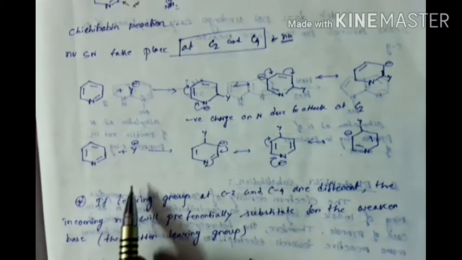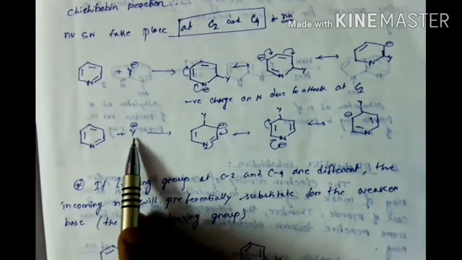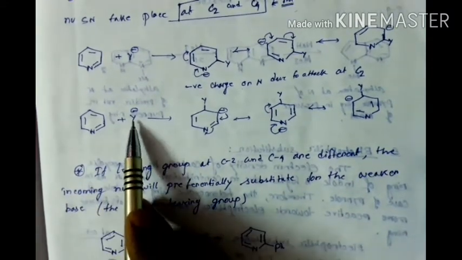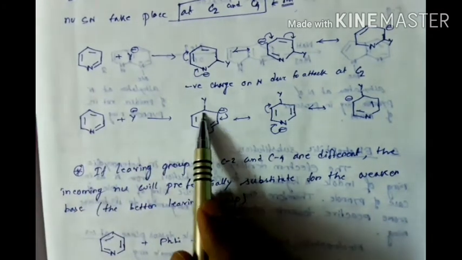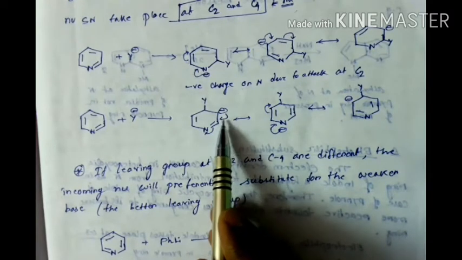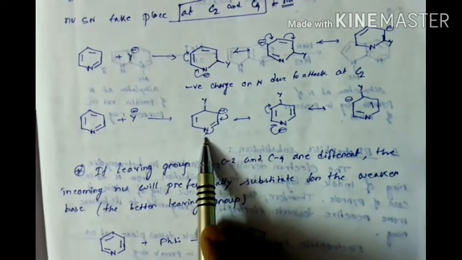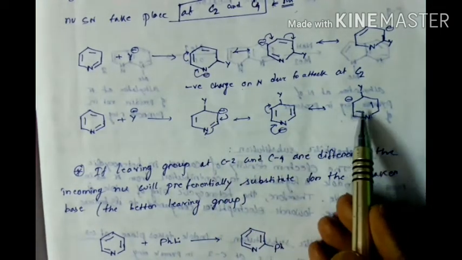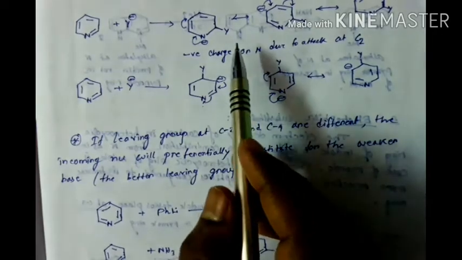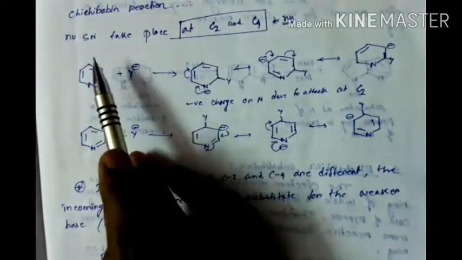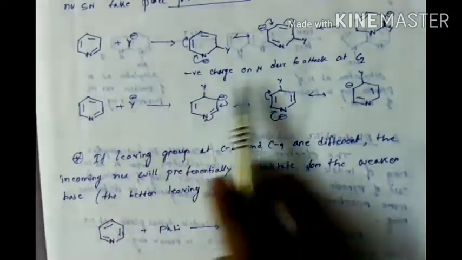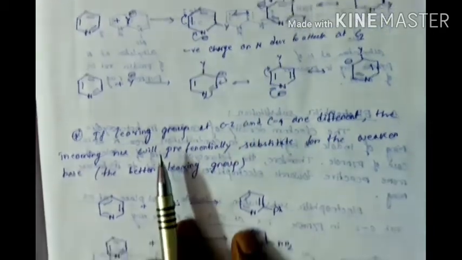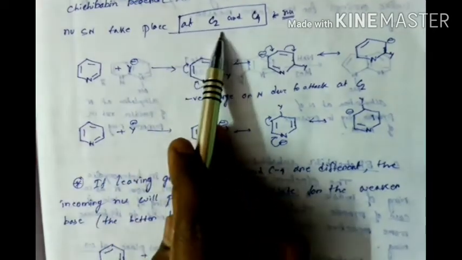Okay, similarly, if we see this mechanism, when any nucleophile adds to the C4 position, the negative charge goes here and this negative charge goes here, then we get a negative charge on the nitrogen atom. So in this way, see the mechanism. This is the mechanism of why nucleophilic substitution reaction takes place at C2 and C4. Okay, and you can see these are the resonance structures. Due to the resonance we can say that nucleophilic substitution takes place at C2 and C4.